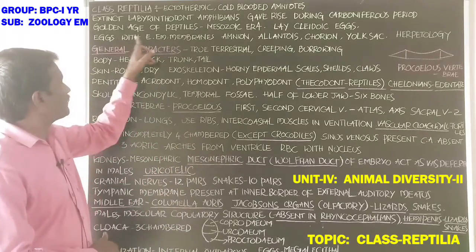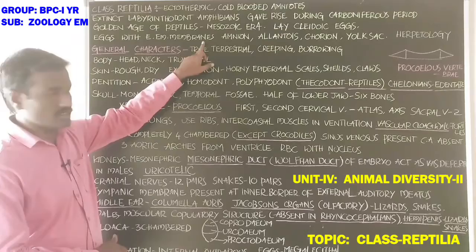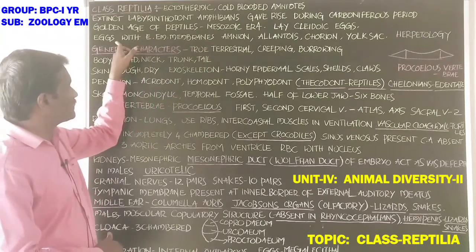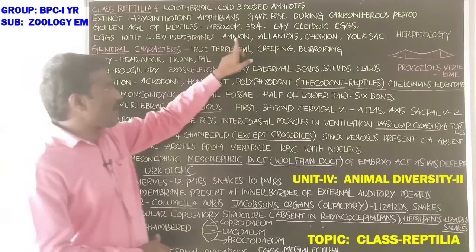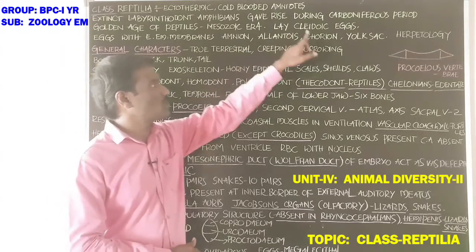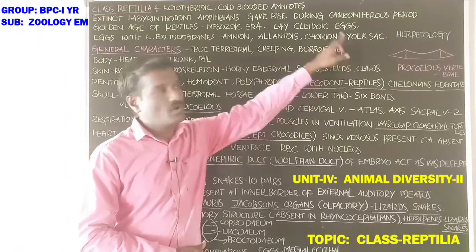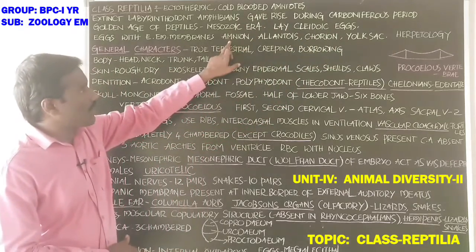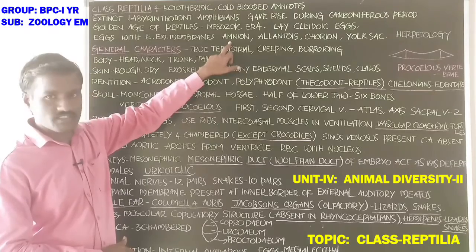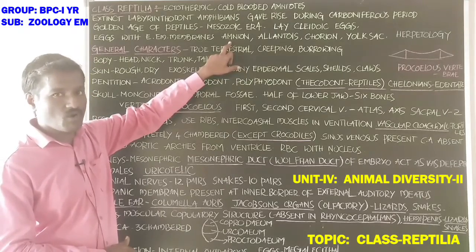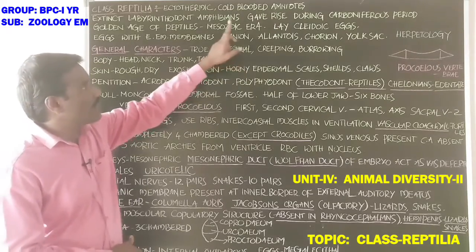Next, eggs with extra-embryonic membranes. These are amnion, allantois, chorion, and yolk sac. Amnion protects the developing embryo from the outer surrounding environment.